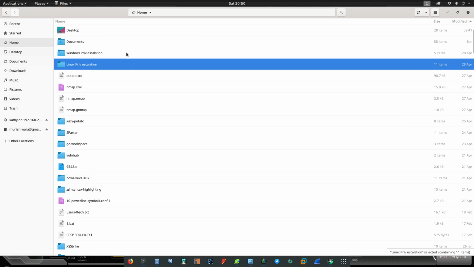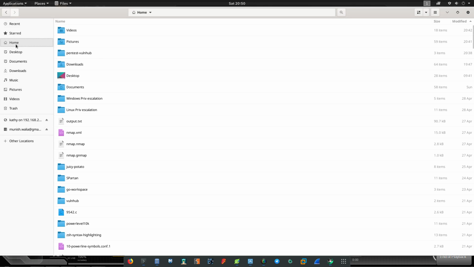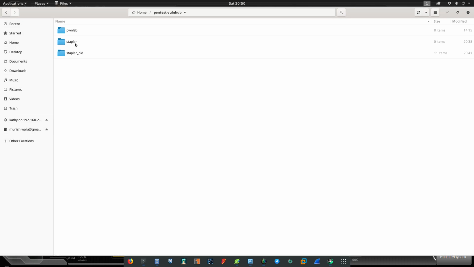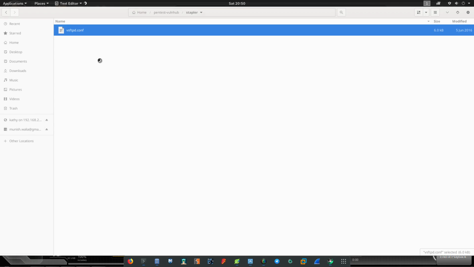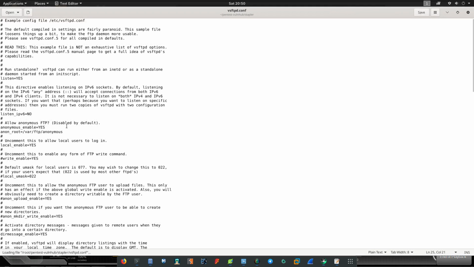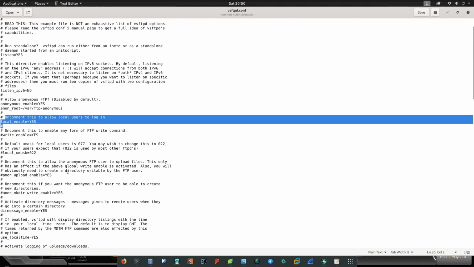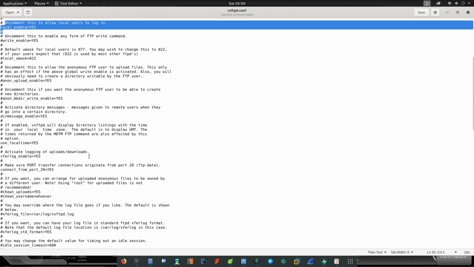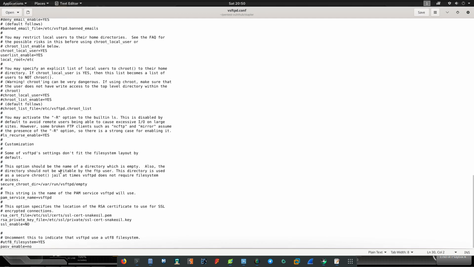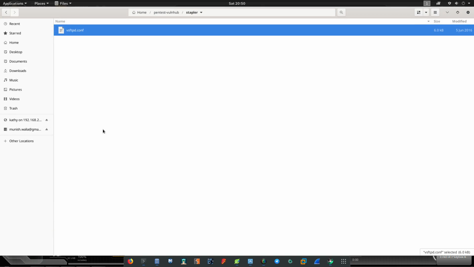First, let's open the FTP. We can see anonymous access is allowed, and this is the directory where FTP anonymous lands. The rest is nothing much important here, so let's move on.